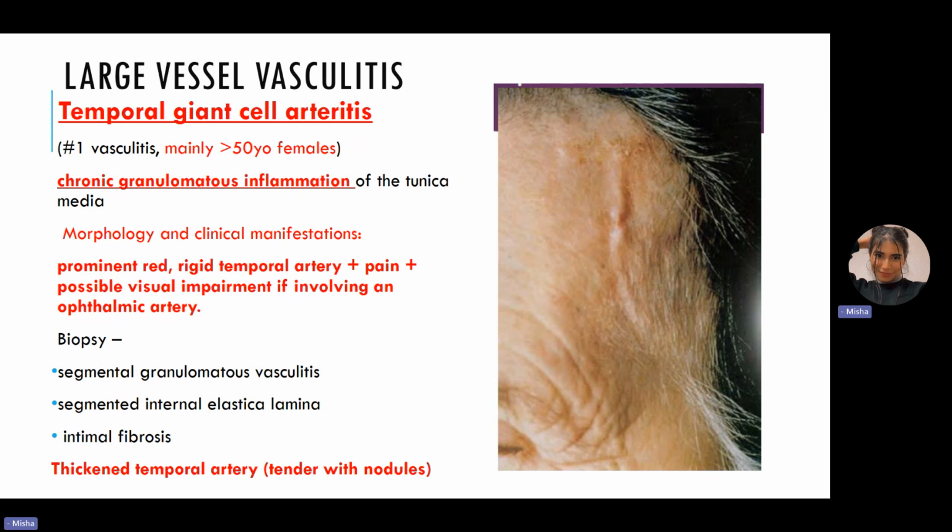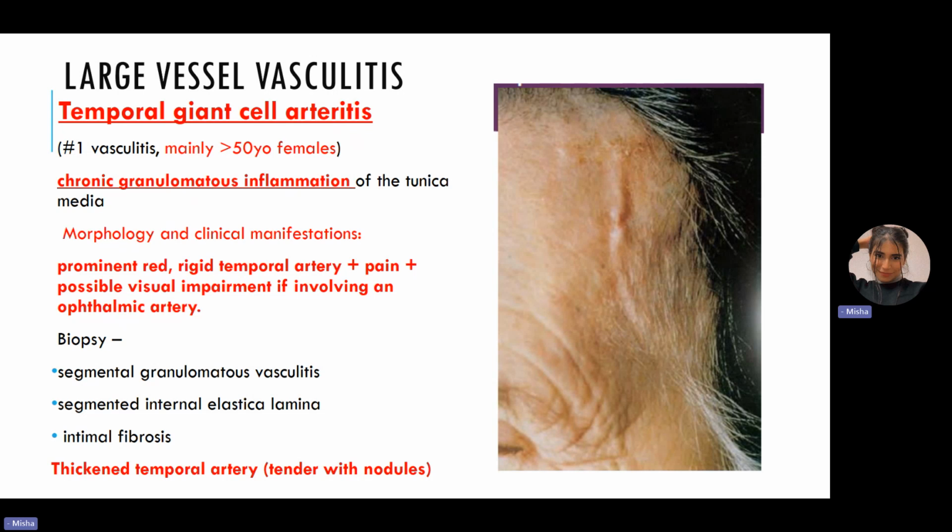Now, for every disease, you need to start with the definition. Do not start with clinical symptoms or morphology. Tell them what it is first, so that they know you have the basic information about it. Mainly it is present in temporal arteries, but it can also be present in vertebral arteries, ophthalmic arteries, or within the aorta. Treatment is corticosteroids.